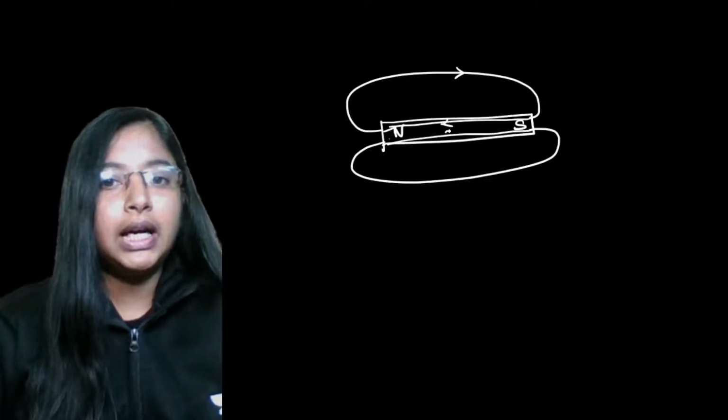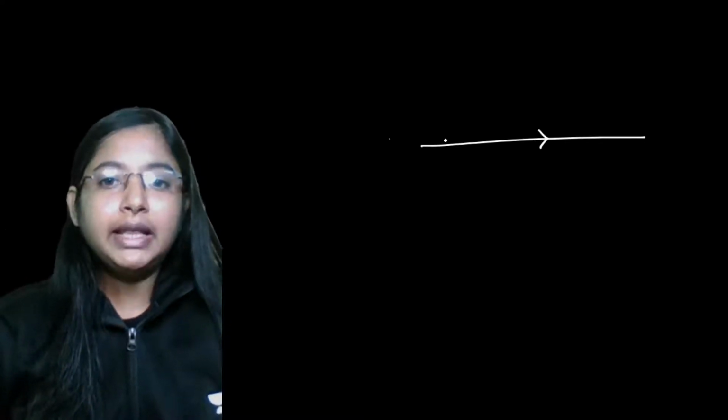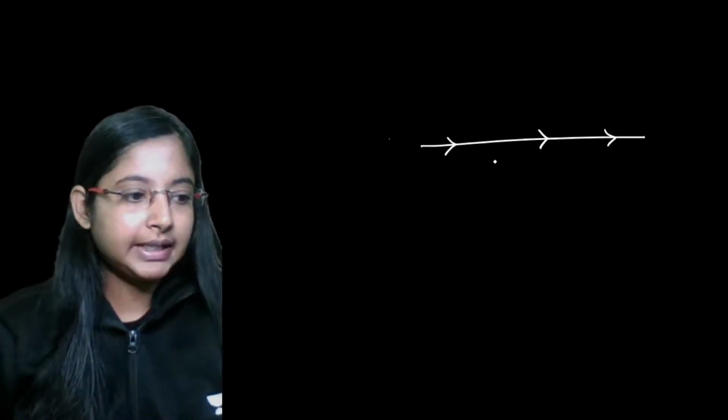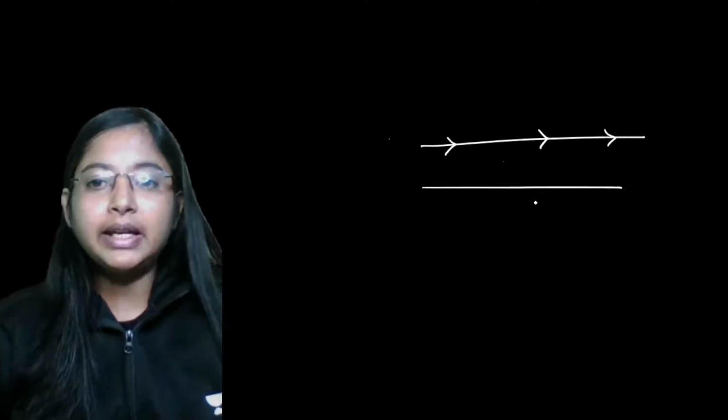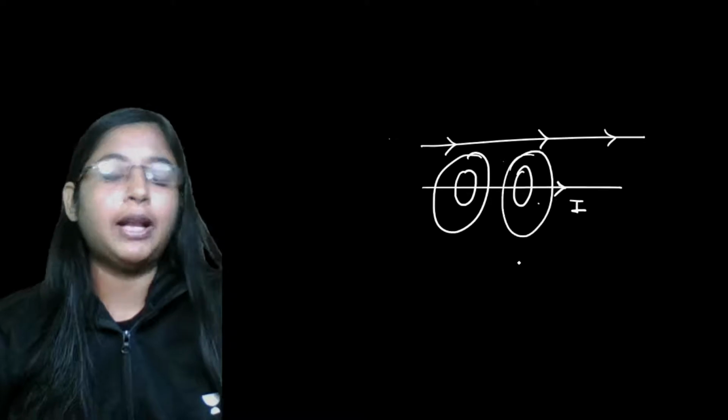Similarly, if you take a current carrying conductor, for example, if you have a charge which is moving, a moving charge is nothing but current. So let's say you have a wire, and there is current flowing through this wire. When charges are in motion, we basically say that is current. So when there is current passing through a conductor, then just like how we see magnetic field lines around a bar magnet, we observe field lines around this conductor as well.